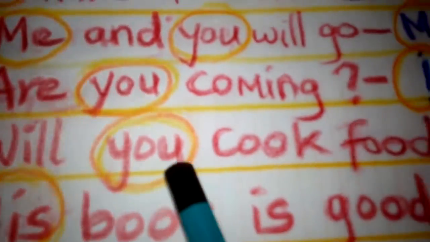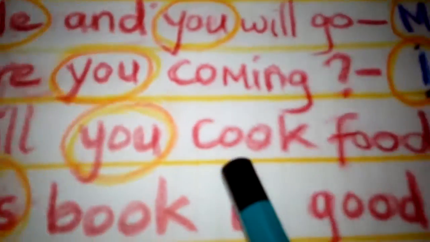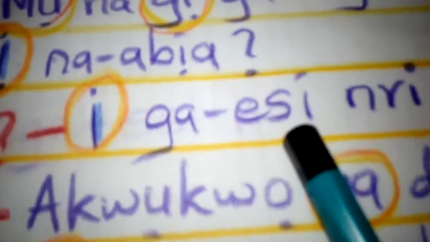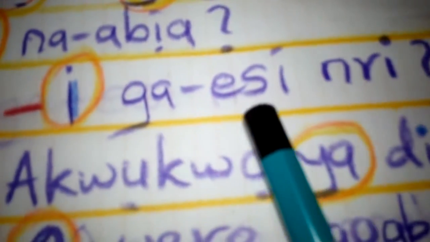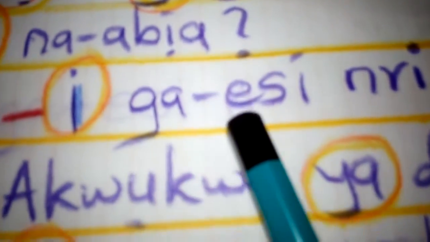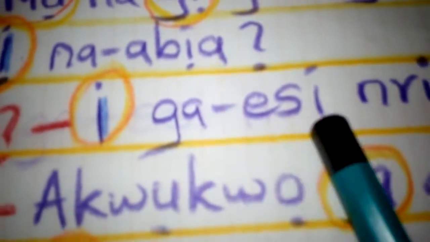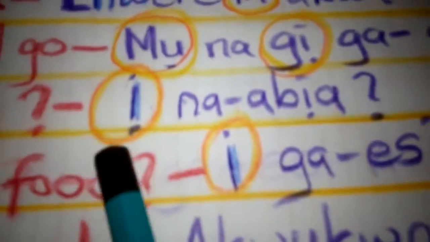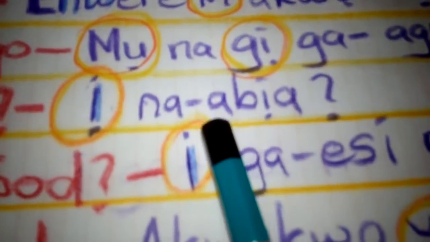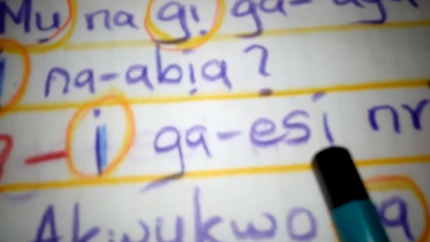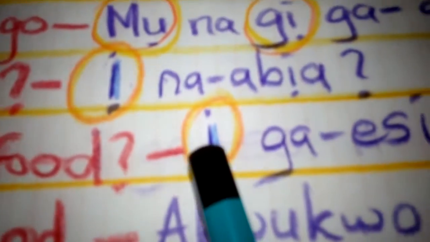Okay, so will you cook food? You as a singular here. Will you cook food? Ị ga-esi nri? Can you see this esi belongs to A group. So I use I because this doesn't have a dot underneath. So it belongs to this A group. So that's why I use I instead of Ị. Okay, Ị is used in the different one. This belongs to our group. This belongs to A group. So that is how to know which one to use.